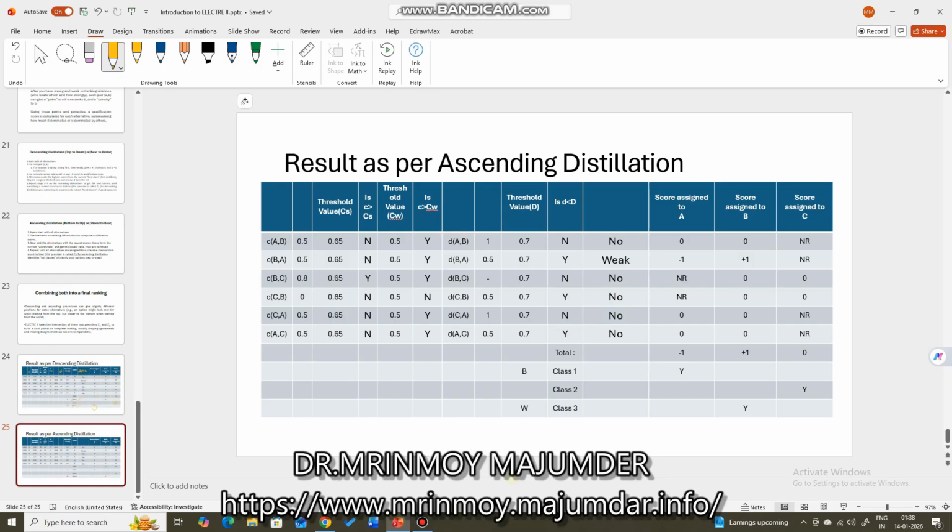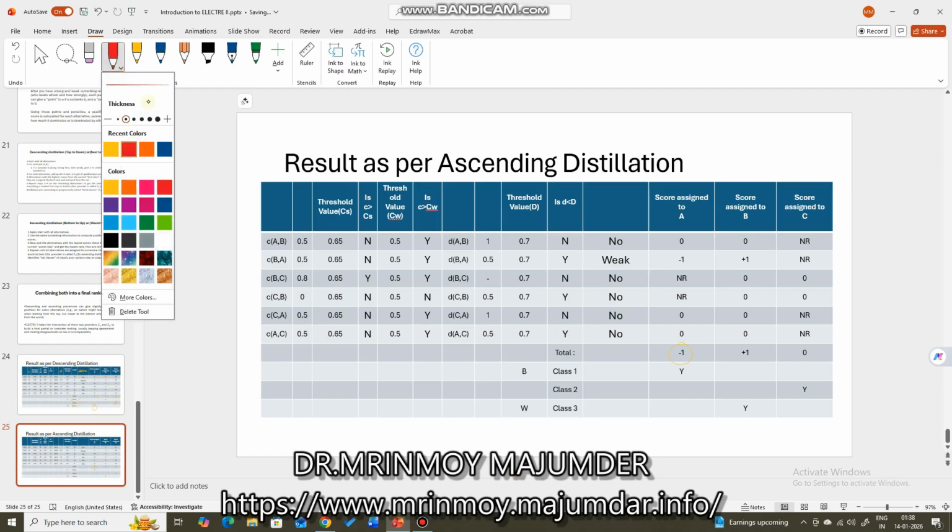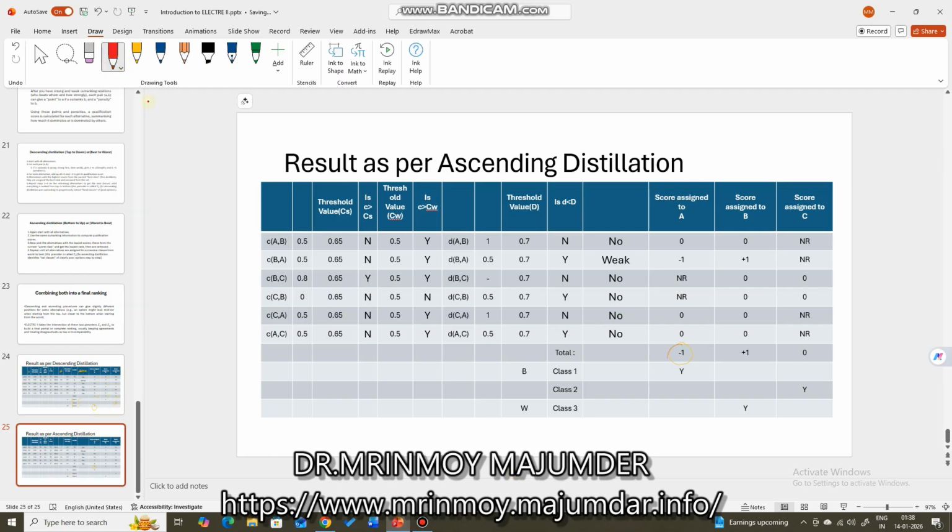That means the score assigned to A is -1. This is the worst. That means change the color now to red again. This is the worst value. This is the best value, right? So in case of ascending distillation, worst to best is followed.